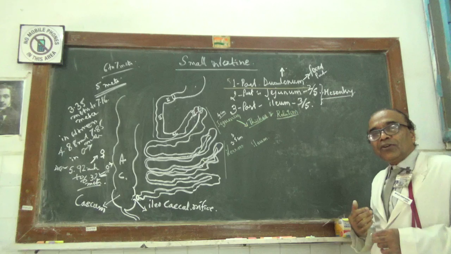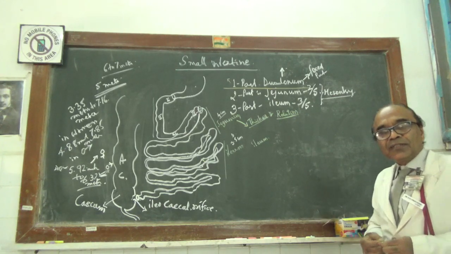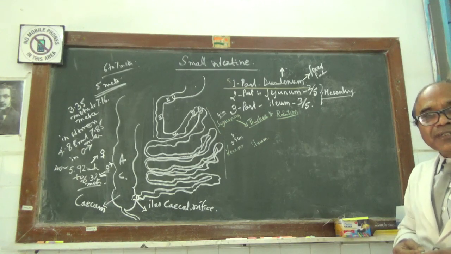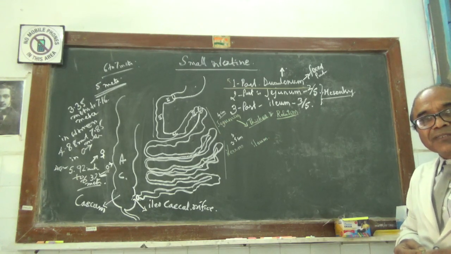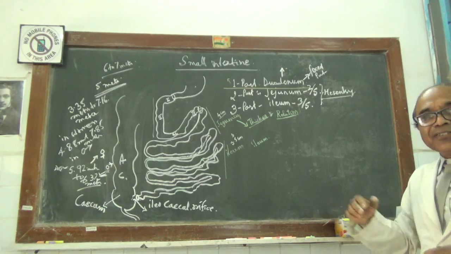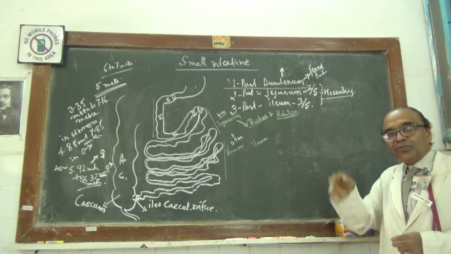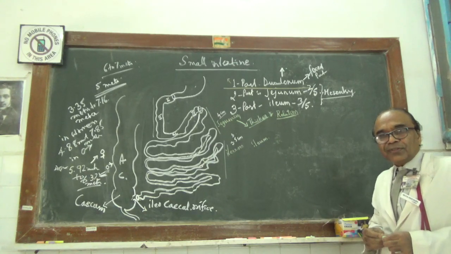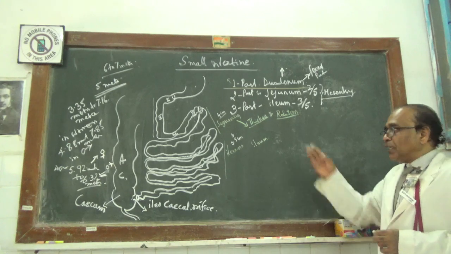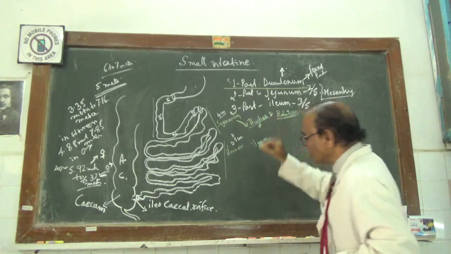What will you have behind? Behind, it is related to the anti-mesenteric border of the mesentery. Rather, it is called the free margin of the mesentery, related along with the mesenteric vessels. So that is the anti-mesenteric border related to the jejunum.